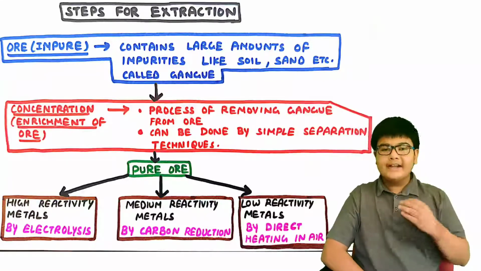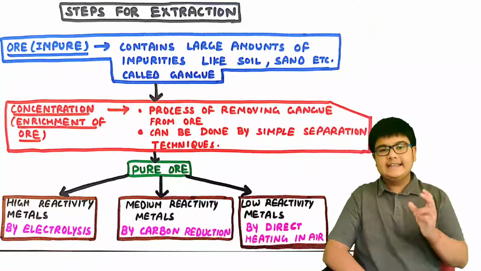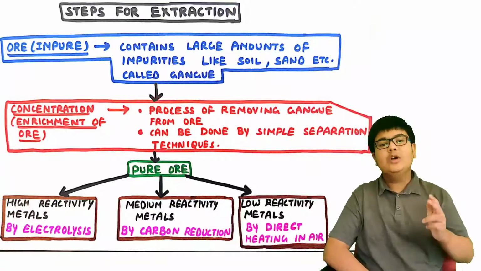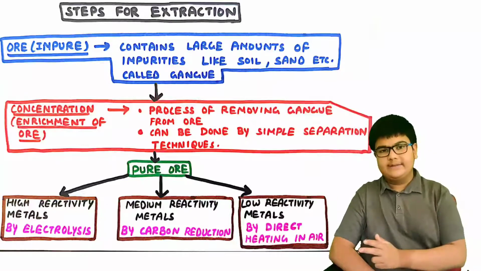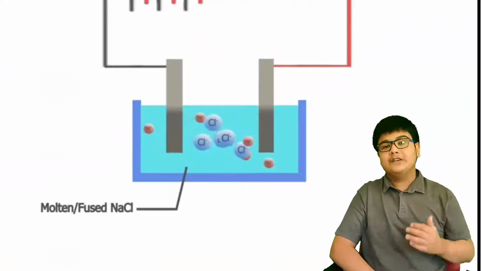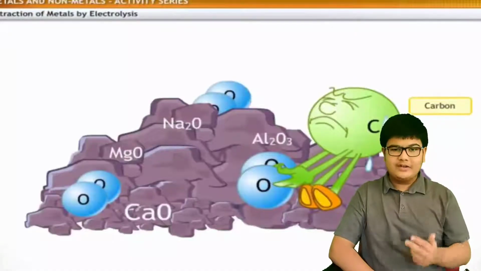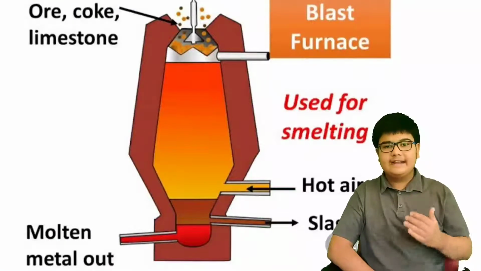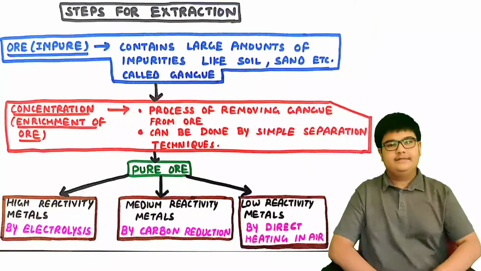Now we will use different techniques to obtain the metals from this pure ore, and these techniques are based on the reactivity of the metals. As I told you earlier, we have divided them into 3 groups: metals of high reactivity, medium reactivity and low reactivity. Metals of high reactivity are extracted by the electrolysis process. Medium reactivity metals can be extracted by carbon reduction, and low reactivity metals can be extracted by directly heating in air. Now let us study each of these processes in detail.